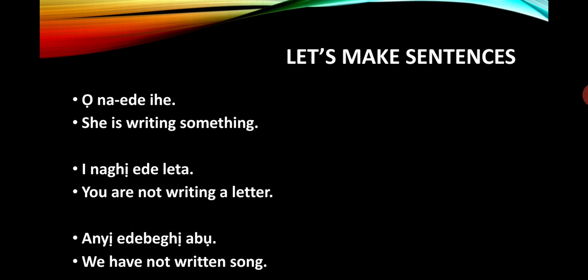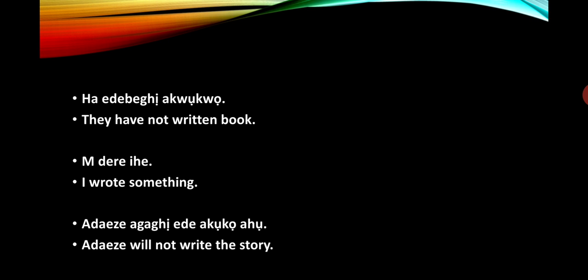Anyị edebeghị abụ. Anyị is we. Edebeghị means have not written. Abụ means song. Ha edebeghị akwụkwọ. Ha means they. It's a pronoun. Edebeghị means have not written. Akwụkwọ is book. So you say, ha edebeghị akwụkwọ. They have not written a book.